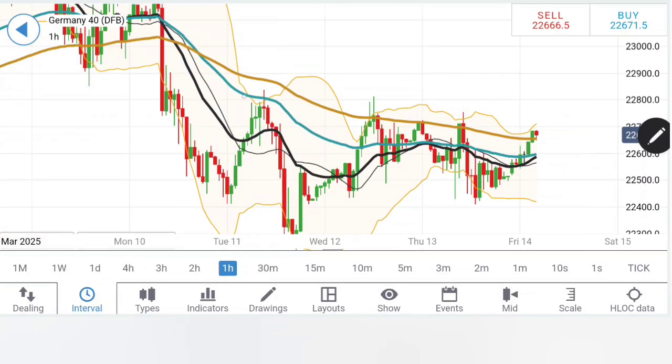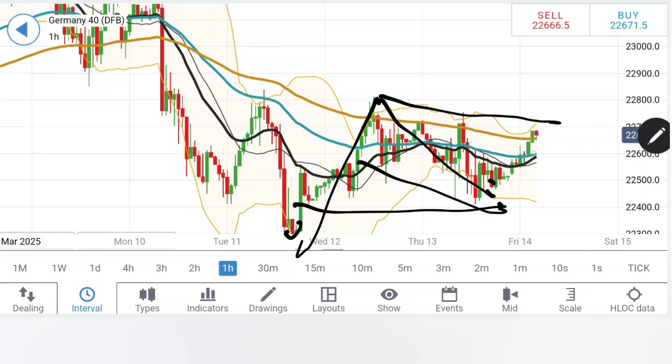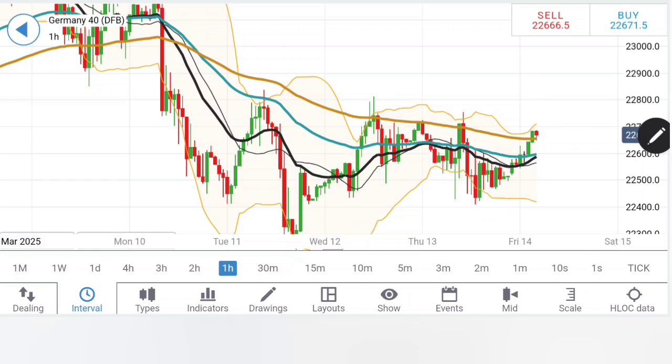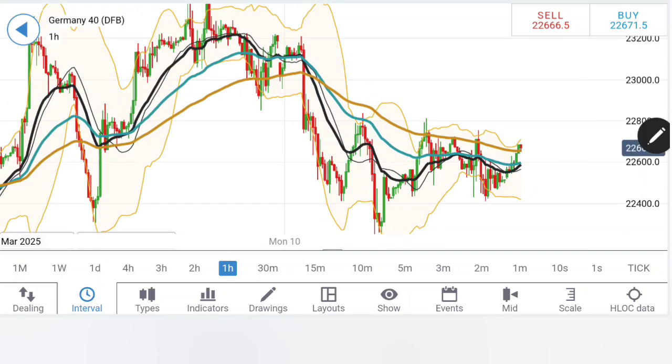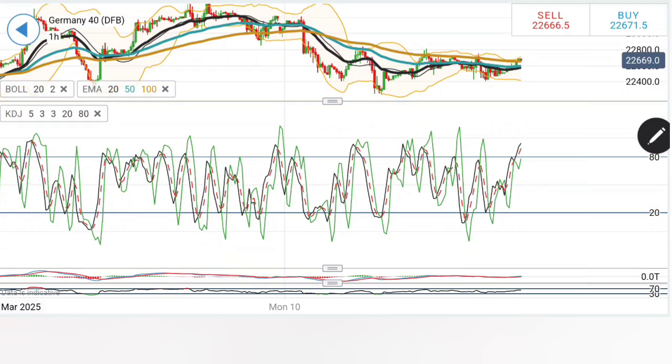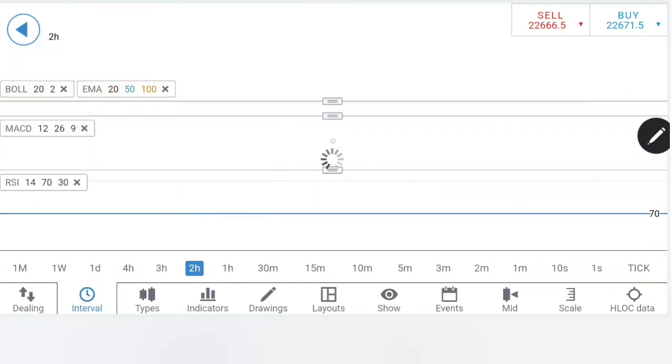DAX, if you notice what has happened on DAX, after hitting the lows here, it has retraced. After that, it has shown a retracement. The support level at 22,400 is pretty strong. It is forming a nice flag. And if today you see it is staying beyond the 22,760, 800 zone, stay bullish. This is a reversal here. Moving averages are now starting to converge, which is a very good sign for the bulls here. The indicators are rising and are showing enough move here.